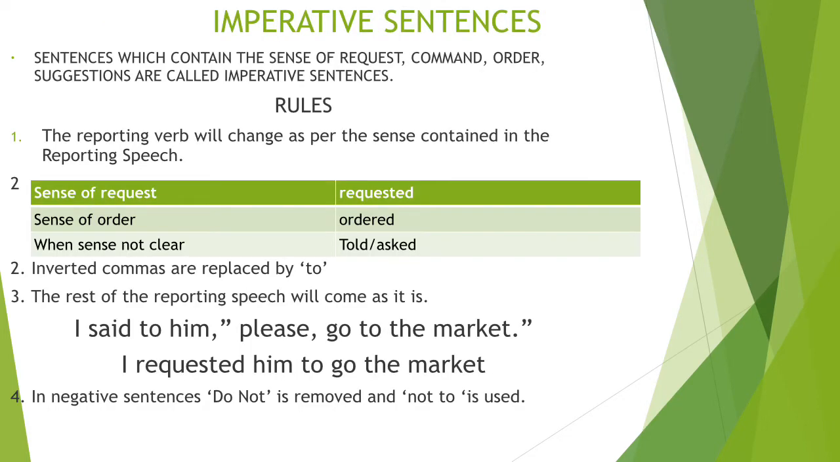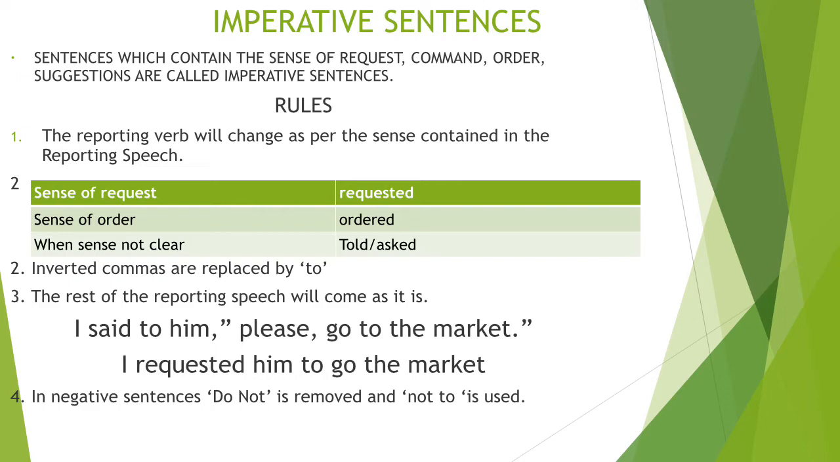Now let us see, when reporting speech is an imperative sentence given to us, how can we change it into indirect speech? So let us see what are imperative sentences. Sentences which contain the sense of request, command, order, suggestions are called imperative sentences. For example, bring me a glass of water. Can you please make a cup of coffee for me? Open the door. So these are the imperative sentences. Now one thing to note down here is generally imperative sentences begin with the verb which gives a command.